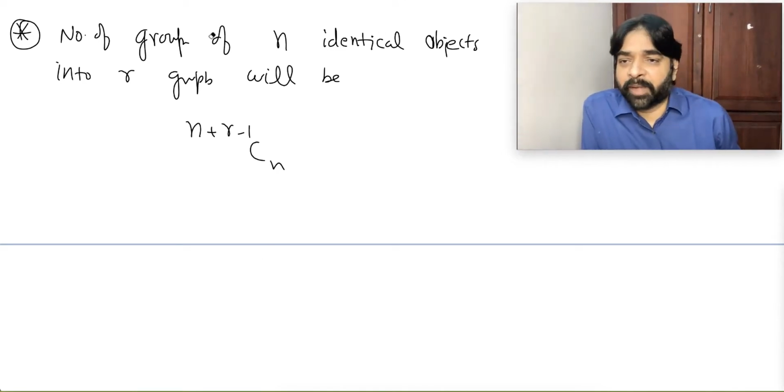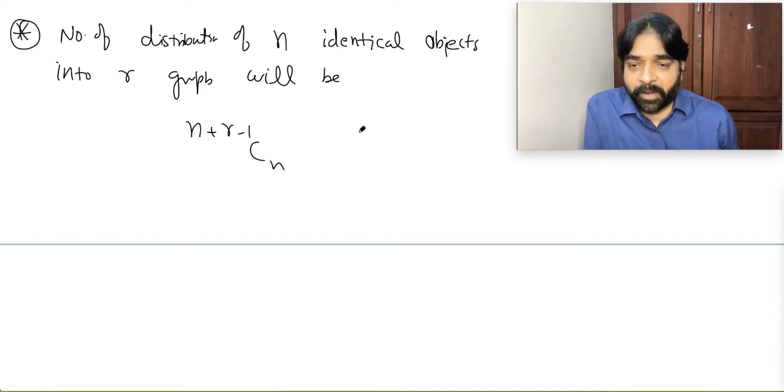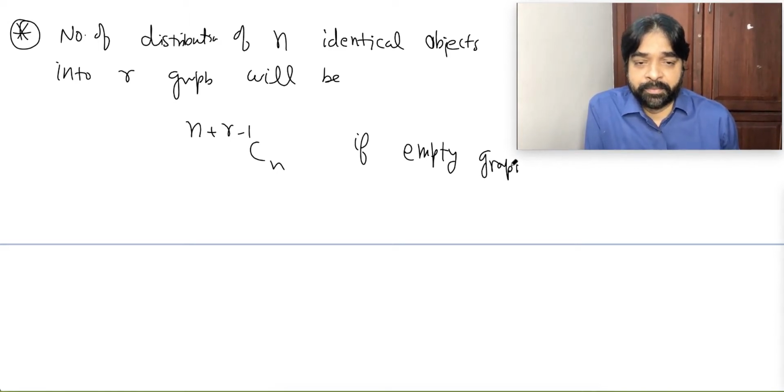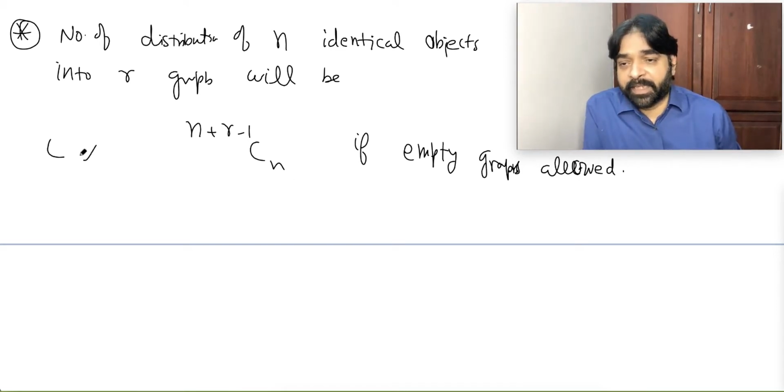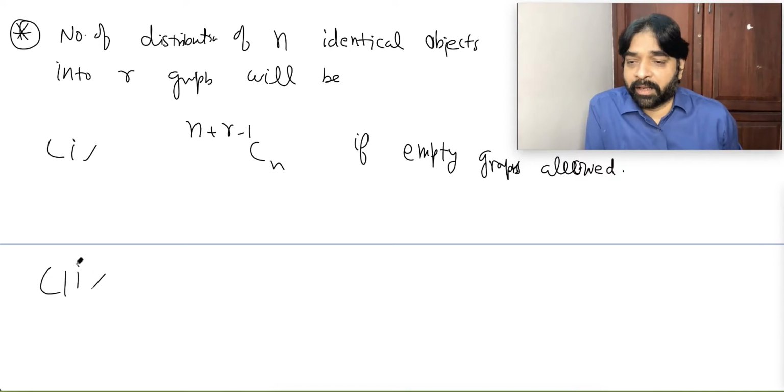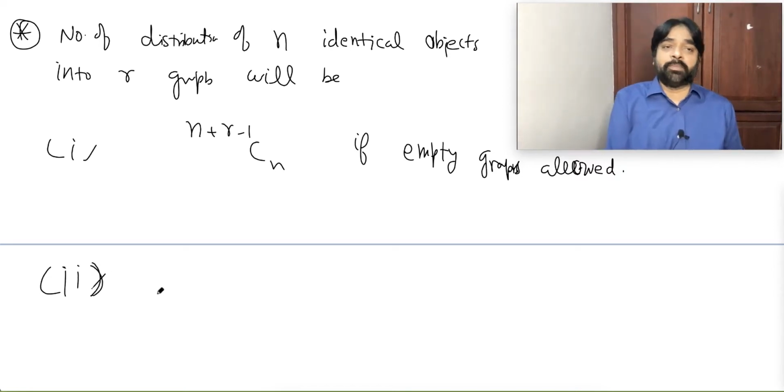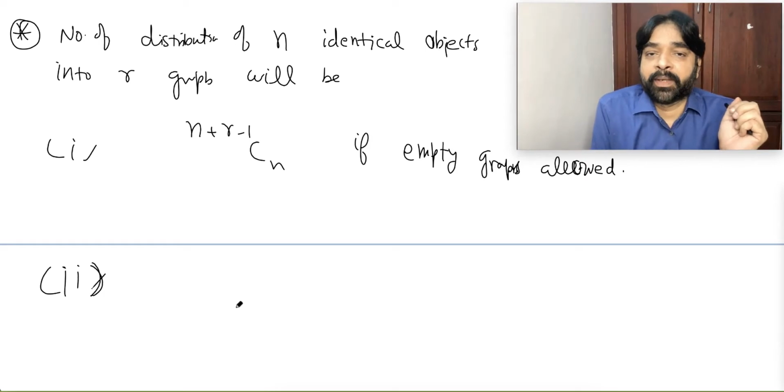Or a better way to write this: number of distributions of n identical objects into R groups will be this if empty group is allowed. If empty group is allowed means there may be a chance that some empty group also can come. So this is the total number of possibilities. Is it clear to everybody?